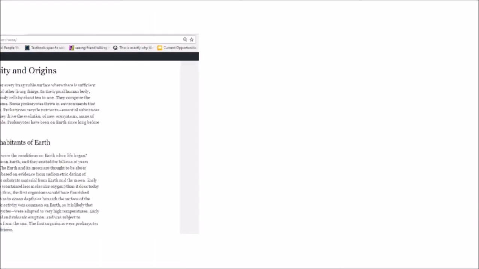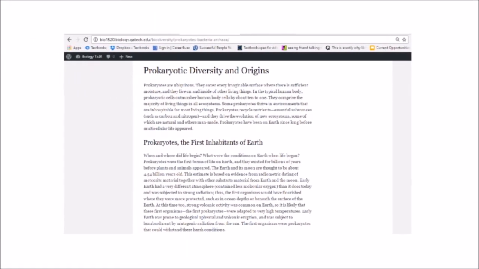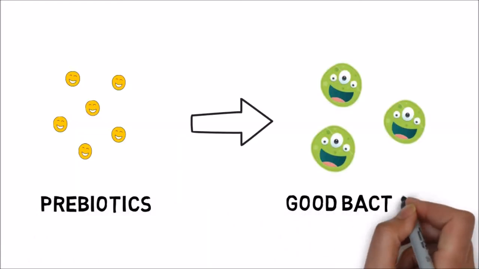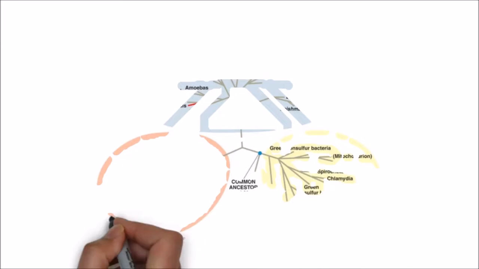G. Wayne Burdell has a hard time understanding what this article is about, so he decides to go to the BIO 1520 website and read up on some of the underlying concepts. He learns that prebiotics promote the growth of beneficial bacteria.